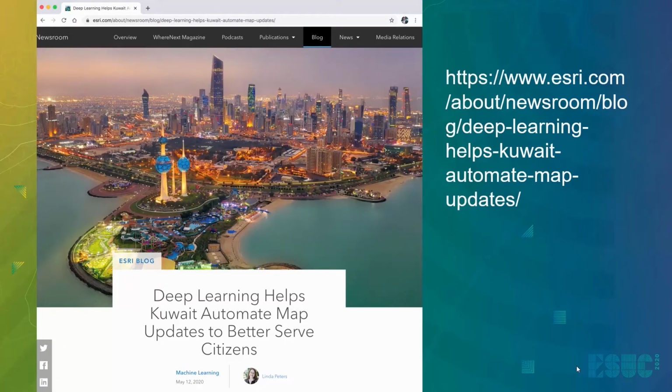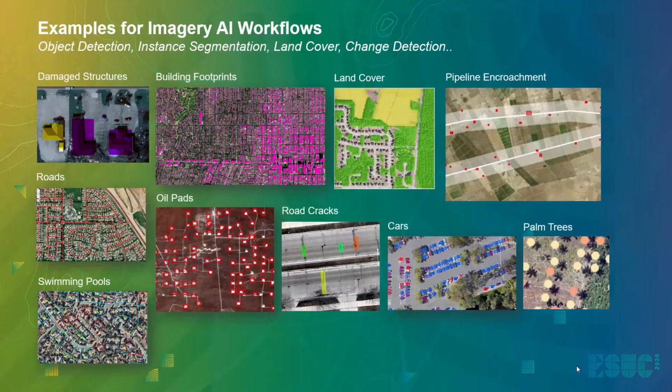Now, you can go and access this use case online. If you go to this URL, we have written an entire blog post about it. And these are some other examples that we have been doing using this technology. Detecting land cover, pipeline encroachment, road detection, oil pads, road cracks, cars, palm trees, swimming pools, anything that a human being can detect in 1 or 2 seconds. In general, we can train AI models to do it.